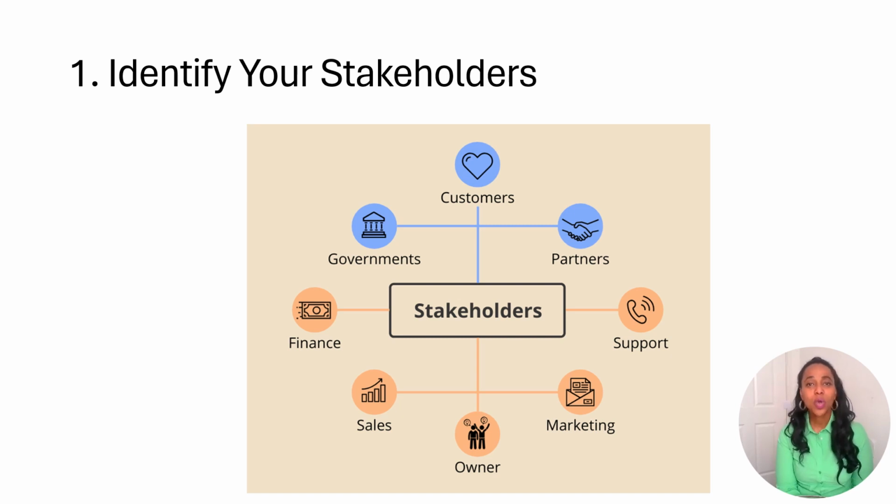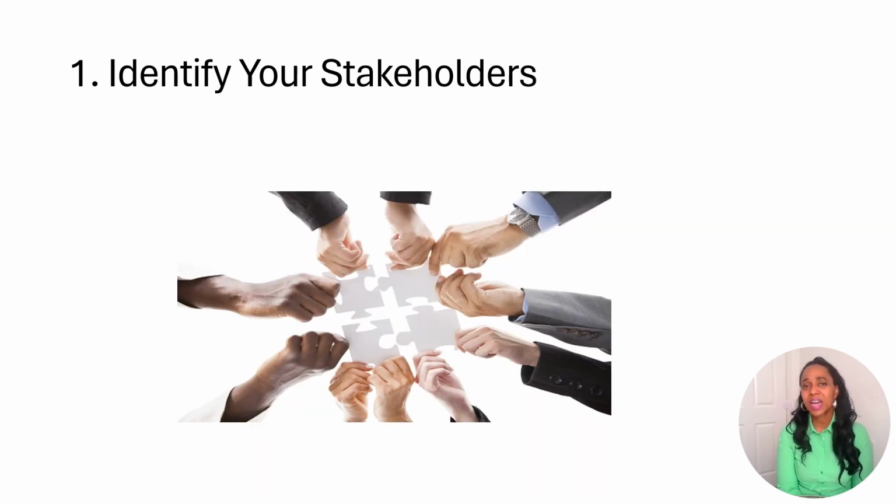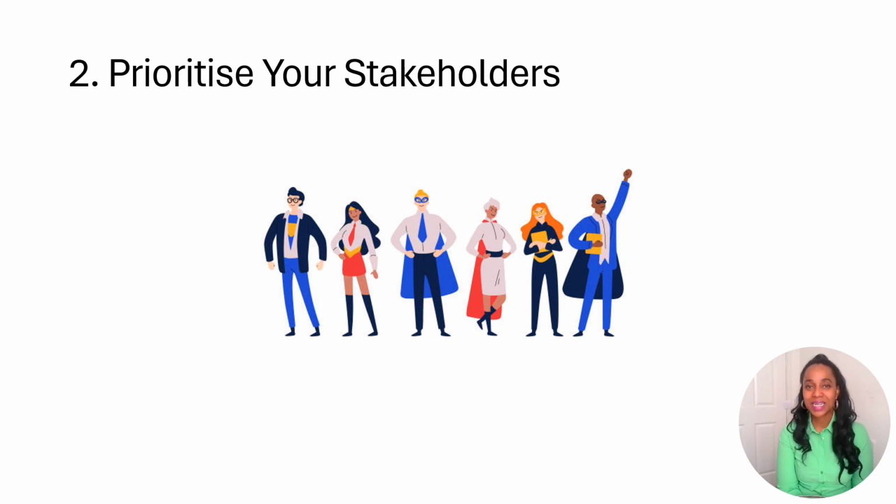Start by brainstorming who your stakeholders are. As part of this, think of all the people who are affected by your work, who have influence or power over it, or have an interest in its successful or unsuccessful conclusion. Stakeholders can be both organizations and people, but ultimately you must communicate with people. So be sure to identify the correct individual stakeholders within a stakeholder organization. Secondly, you must prioritize your stakeholders.